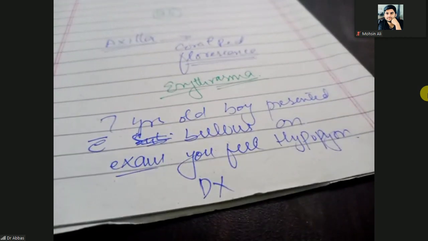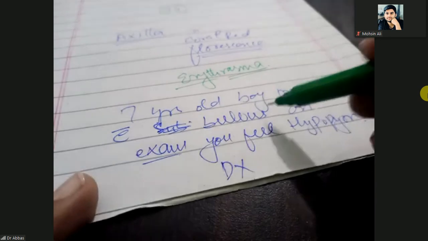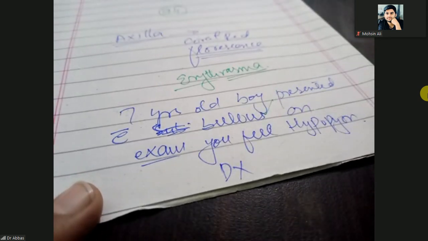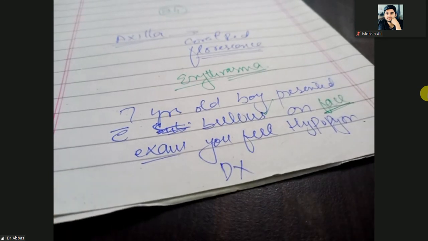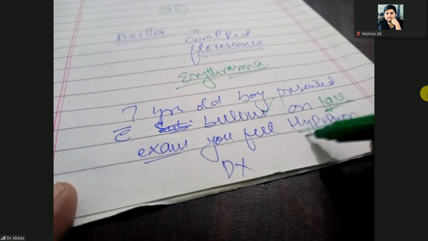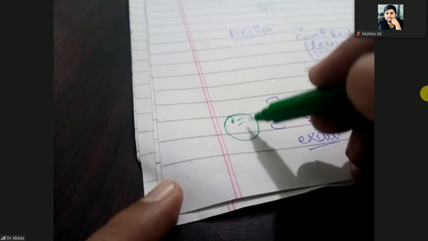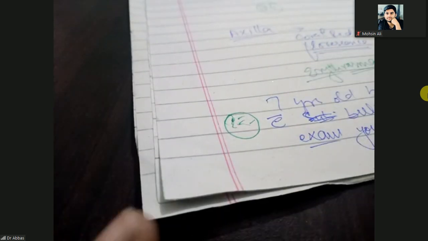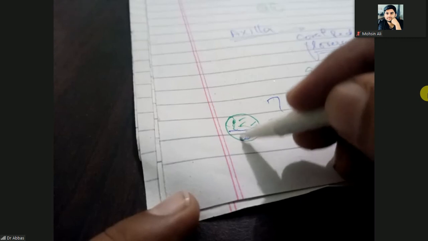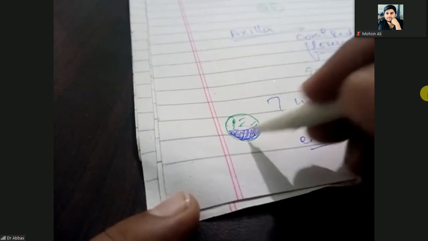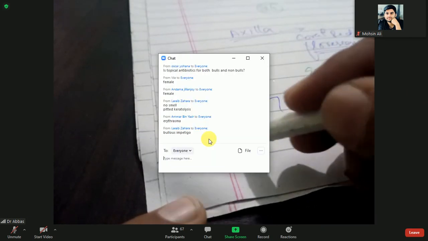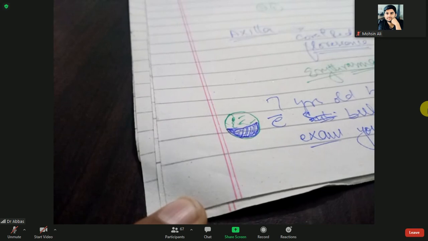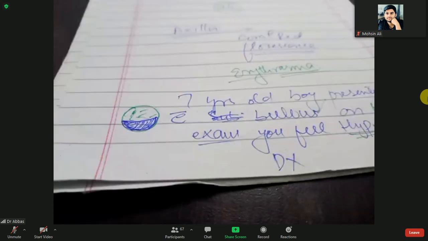A 7-year-old boy presented with bullous lesions, and the bullous lesion is on the face. When you examine, you feel hypopion. It means this is a bulla on the face, a fluid filled lesion, but the lower side of this fluid filled lesion is filled with pus. So pus is collected in the lower half of the bulla. What is your diagnosis?